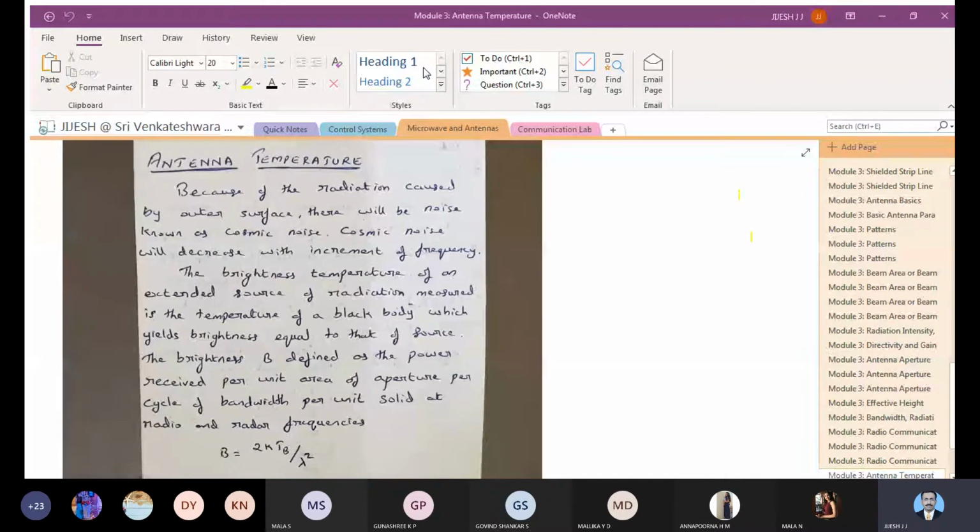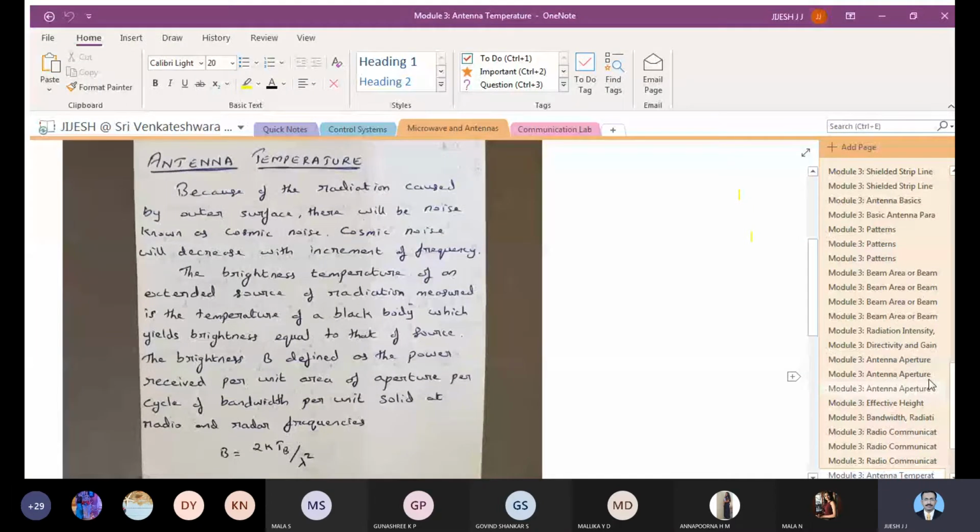We will be just starting with a few things. We have been discussing many parameters as of date, such as the beam area, beam efficiency, pattern, directivity, gain, antenna aperture, effective height, bandwidth, radiation resistance, radiation intensity, and radio communication link. We have done a few problems as well, and let us move on in continuation of that.